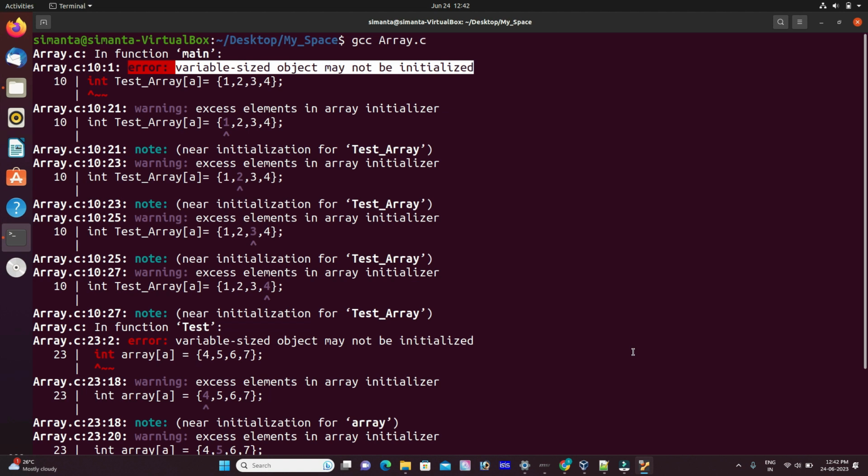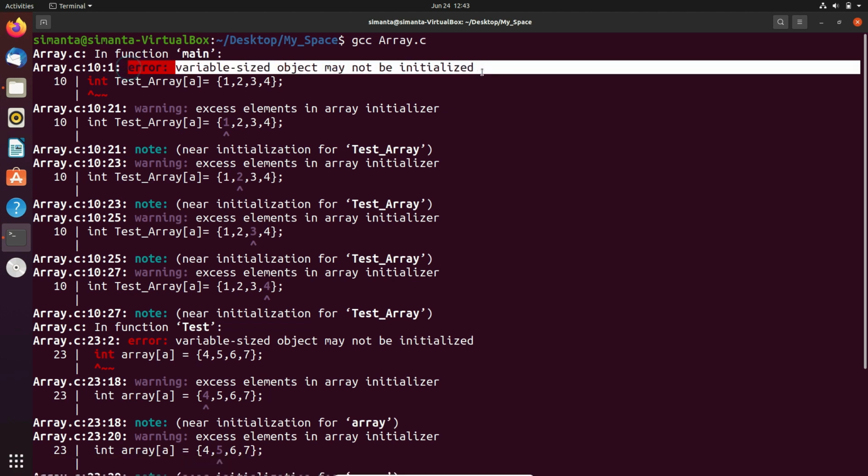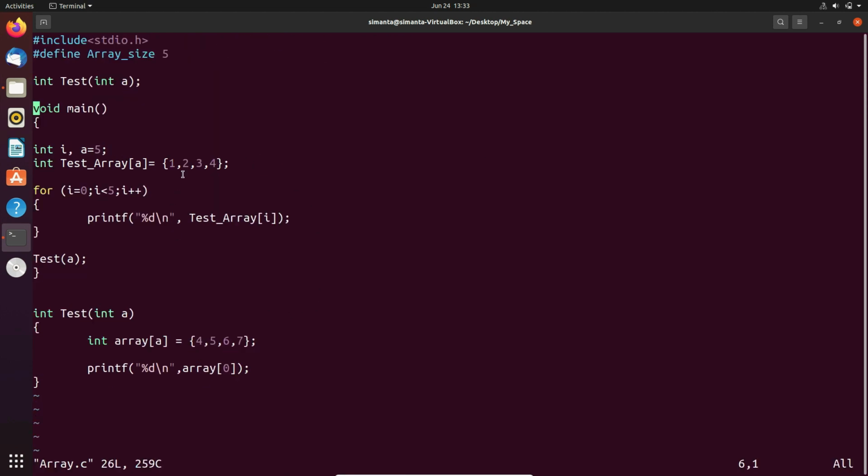As you can see on my screen, the error says that the variable sized object may not be initialized. So what could be the reason for this error? Let's check into our code. By observing this code, you may think that everything is proper. But if you clearly observe, you can find that the size of test error is a variable, and this is the reason for the error.